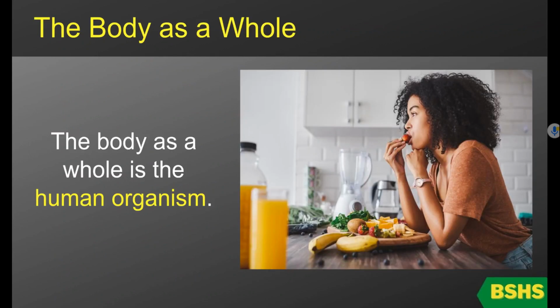Now, the body as a whole is the human organism. In the case of humans, the body is made up of many organ systems like the skeletal system, the muscular system, the respiratory system, the digestive system, and more. We'll learn about each of these systems later in the course. But to sum up this video, there are 5 levels of organization in the human body: chemical, cellular, tissue, organ, and organ system.